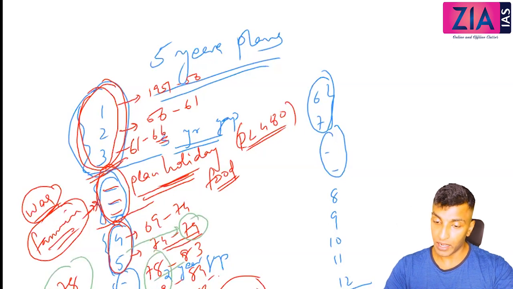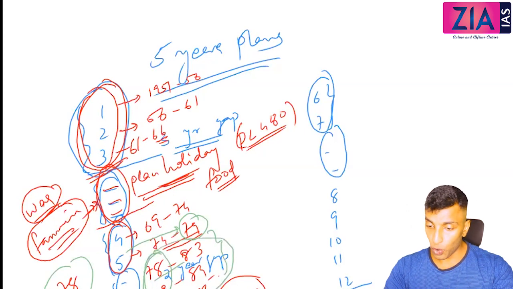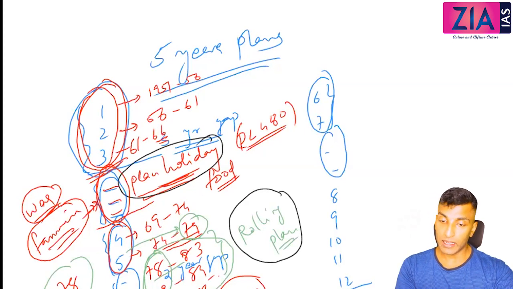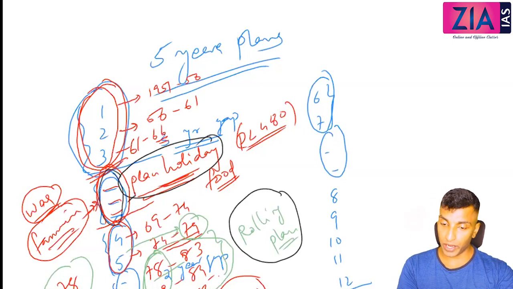So the 78 to 83 and 79 to 84 plans we consider as rolling plans, not as 5-year plans. See here, the first gap is a planned holiday, here it is a rolling plan. No confusion, okay? So these 3 gaps are plan holidays. Here there is no plan holiday, here a rolling plan is there.